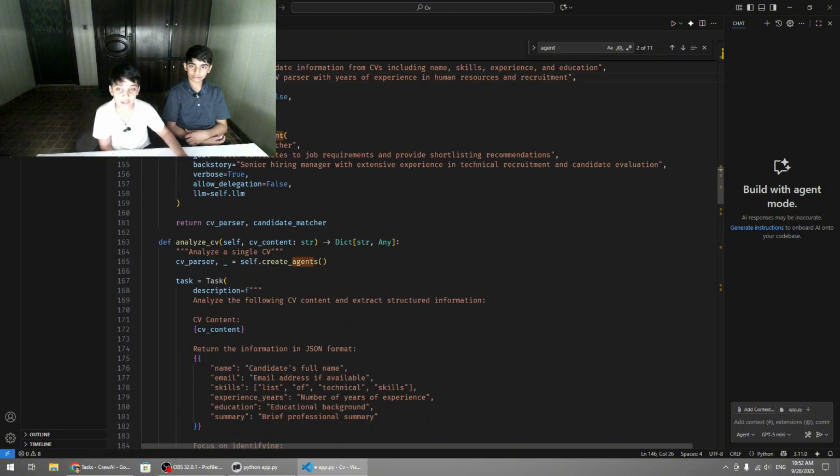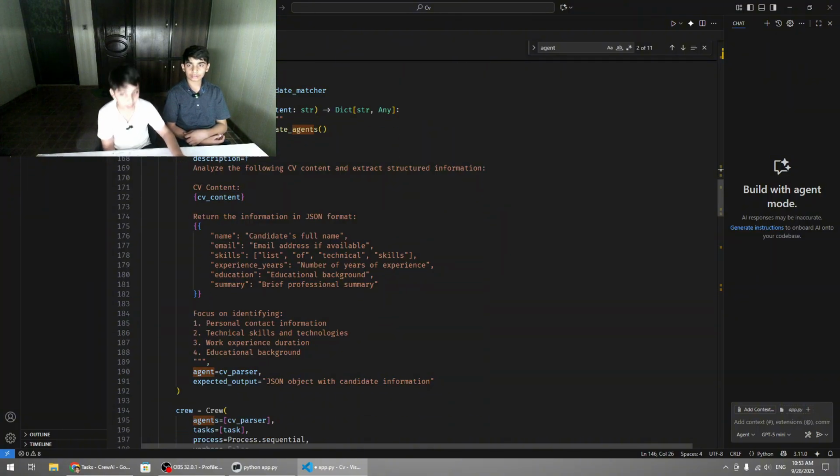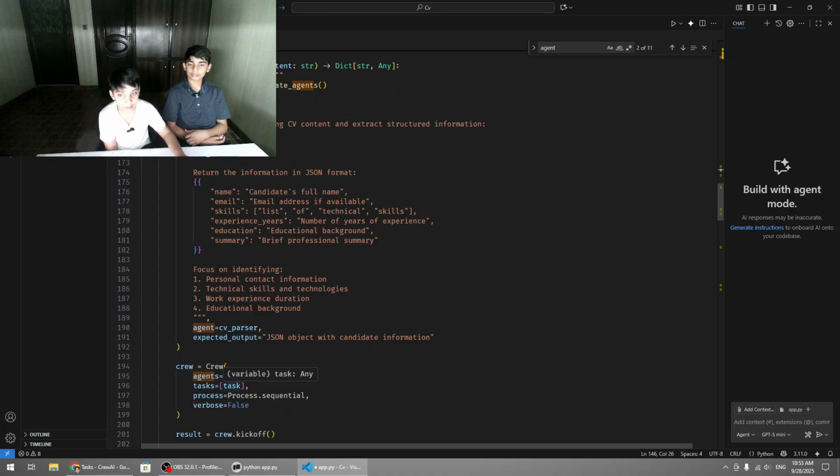And now this is how we create a task. I've shown you how to create a task before. So this is the task we're giving to the agents. Now, as you can see, this is the task, and the agent is CV parser. The expected output is a JSON object with candidate information.